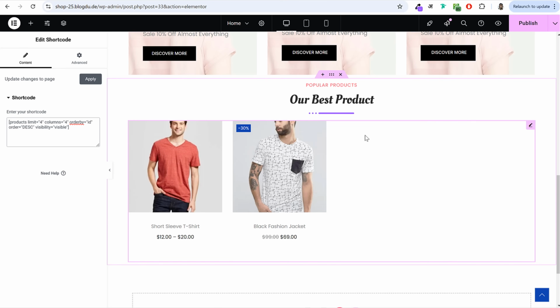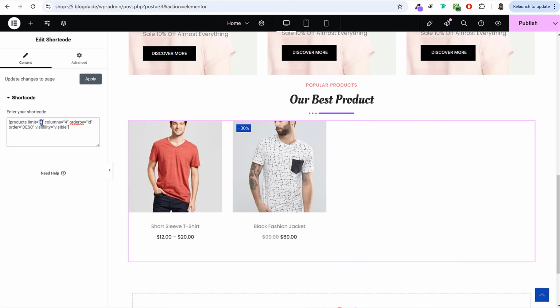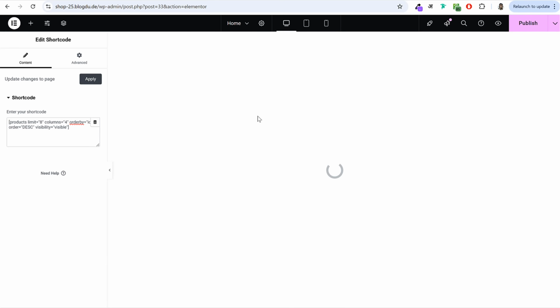Okay, so this is how it will look like. Now, basically what is happening right now is the limit is 4. We want to increase the limit to 8. We want to display 8 products. So under limit, we'll make it 8. Columns is 4, which is fine. And after that, you can click on apply.